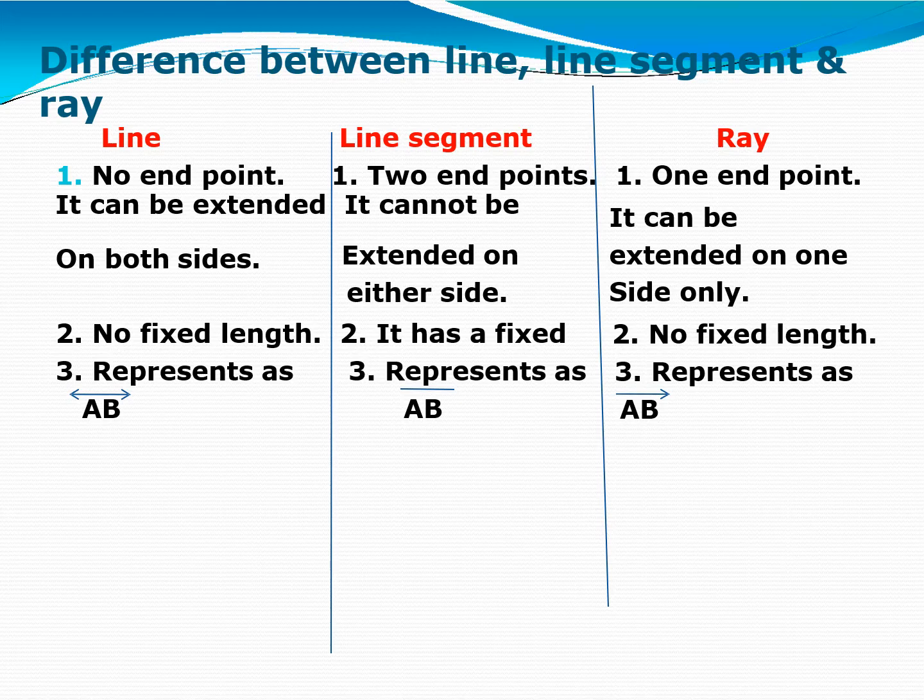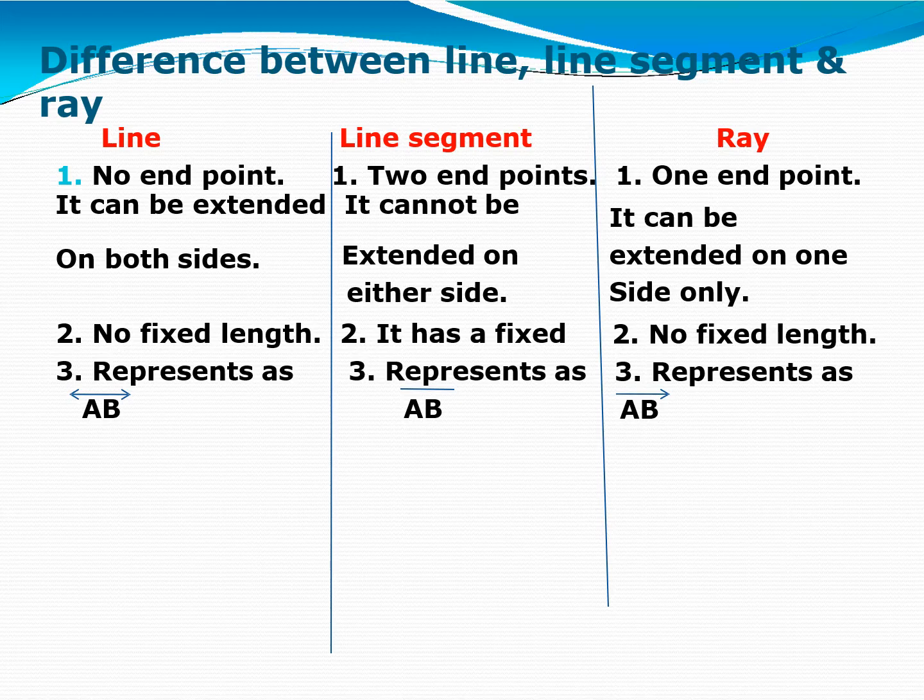It can be extended on both sides because it has both side arrowheads, right? But line segment, it has fixed length, it has two end points, it cannot be extended on either side, right? And what is going with the ray? One end point, means one initial point, it can be extended on one side only.